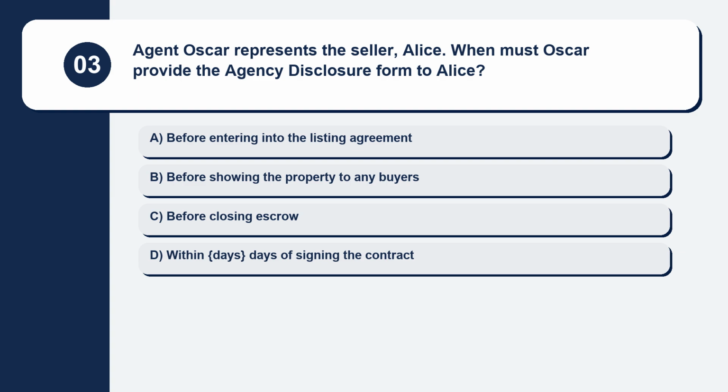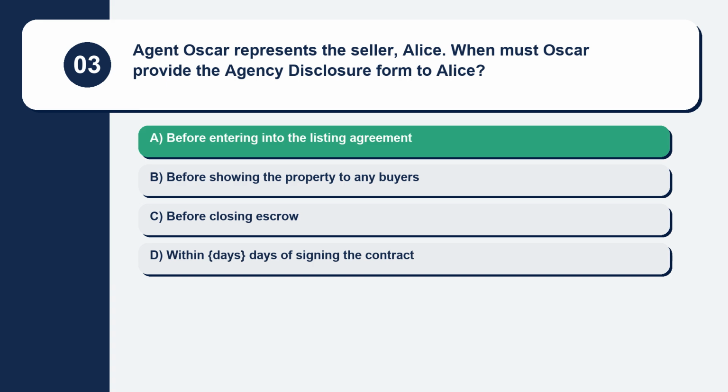Question 3. Agent Oscar represents the seller, Alice. When must Oscar provide the agency disclosure form to Alice? Here are your options. Option A, before entering into the listing agreement. Option B, before showing the property to any buyers. Option C, before closing escrow. Option D, within days of signing the contract. The correct answer is option A, before entering into the listing agreement.